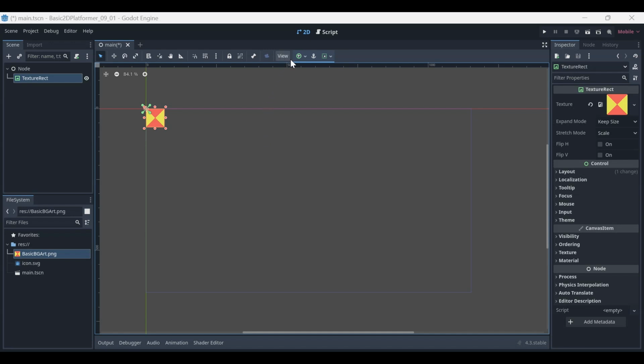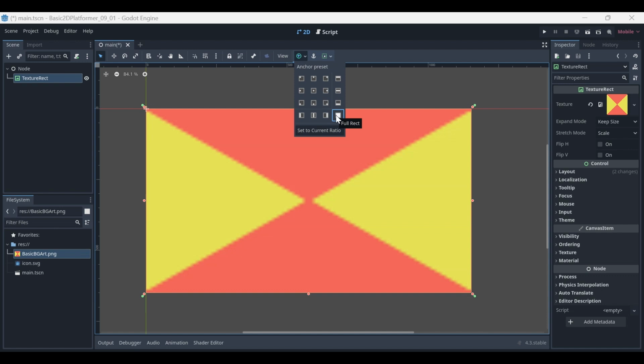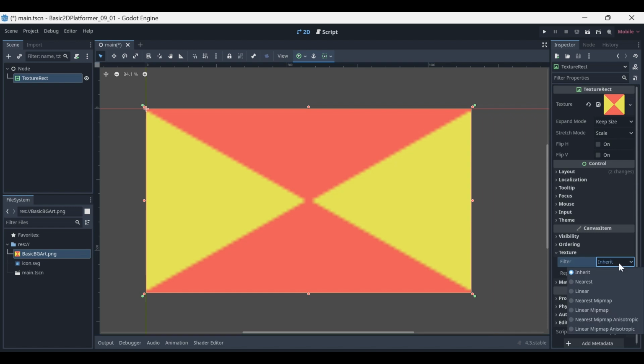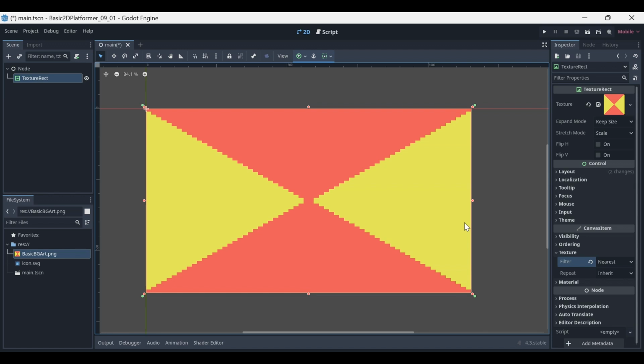Okay, so for the next step, you're going to look at this little icon next to View, and if I click it down on the bottom right, you should get these little pop-ups, Full Rect. Okay, so now it got bigger. Alright, we're going to notice that it looks blurry, right? You'll have this issue sometimes, especially when we're working with smaller graphics, like it's only 64 pixels, but we should be able to go to texture and set the filter to nearest. There you go, look at that. So now it's not blurry.